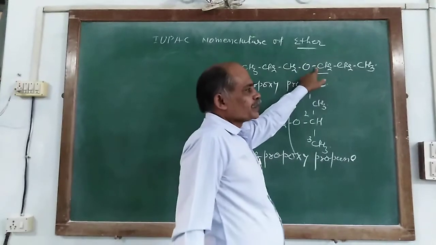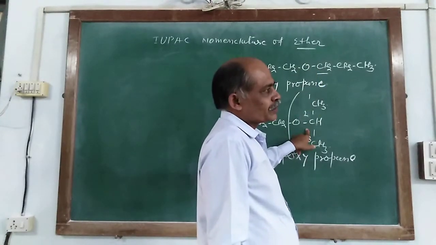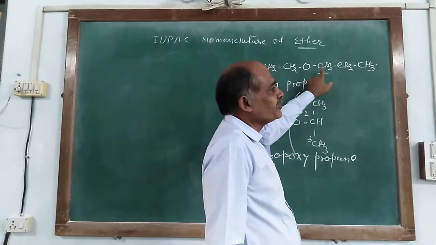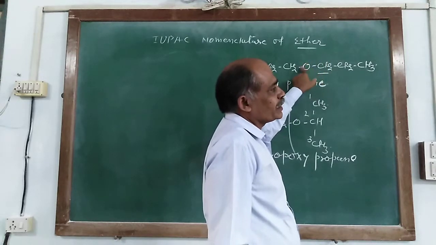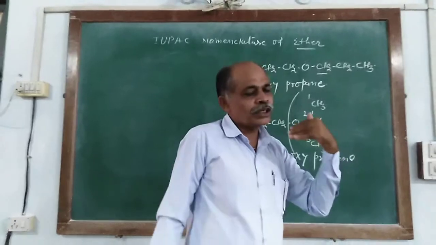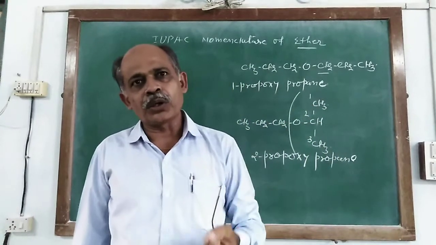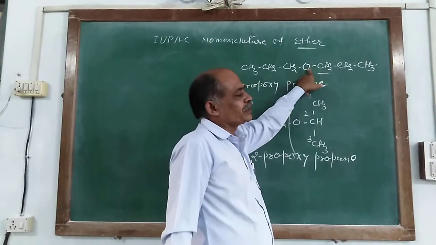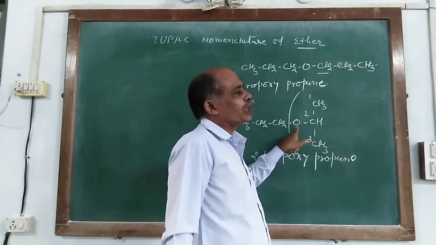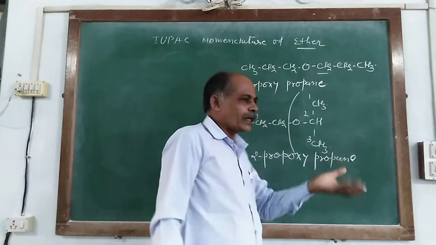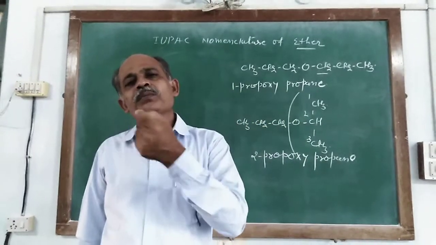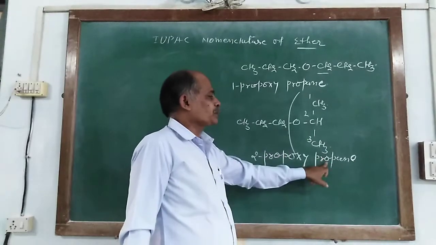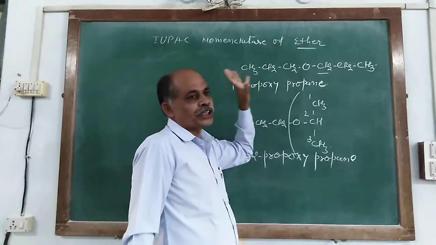And that time, because it makes another isomer, you have to indicate which number of carbon atom is linked with oxygen. There is more than one possibility for linking or locating the oxygen with a carbon atom. Here carbon number 1 is linked with oxygen, and here carbon number 2 is linked with the oxygen atom. At that time you have to assign which number of carbon atom is linked with the oxygen atom. So it is named as 2-propoxy propane, and it is 1-propoxy propane.